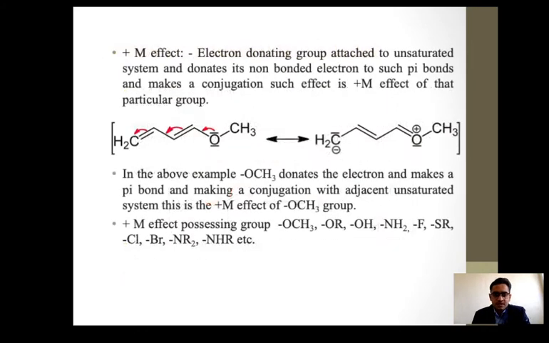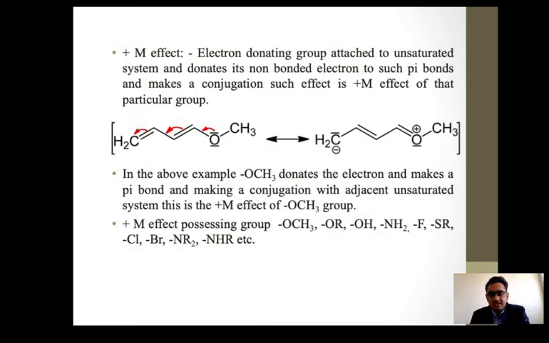Next is the plus M effect. An electron donating group attached to the unsaturated system donates its non-bonded electrons to the pi bonds and makes a conjugation. Such an effect is the plus M effect. Here, the methoxy group is there, so the lone pair of the methoxy conjugates with the system and donates the electrons, forming a carbon-carbon double bond, and this double bond shifts accordingly, and we get this intermediate resonance structure. So both resonance structures are there. That is the plus M effect.